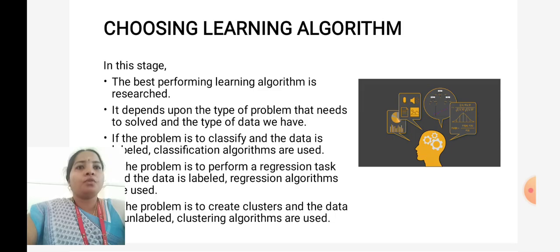Next, how to choose a learning algorithm. Why is choosing an algorithm so important? Here, the best performing learning algorithm is researched and analyzed. It depends upon the type of problem that needs to be solved and the type of data we have. So if the problem is to classify and the data is labeled, classification algorithms are used, because we already know the labels.